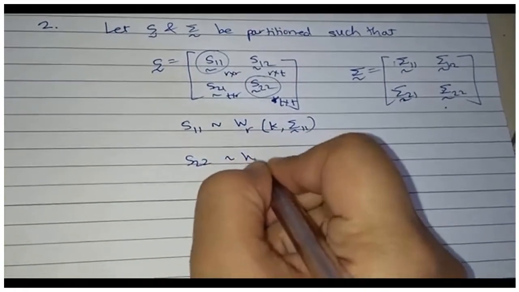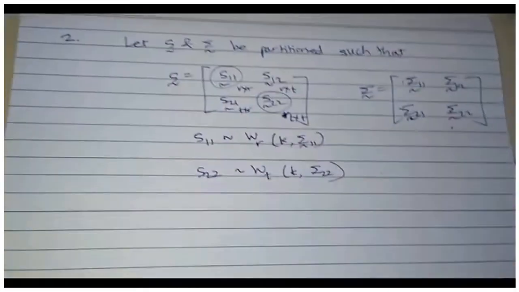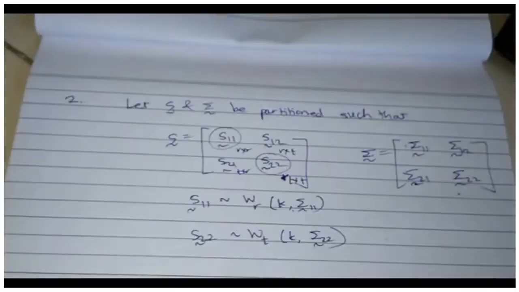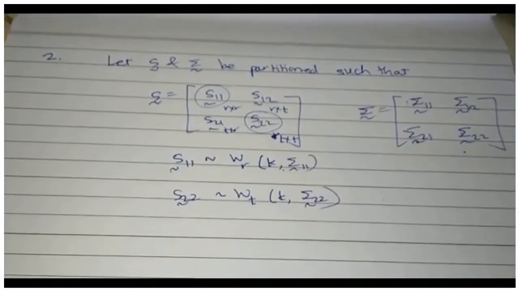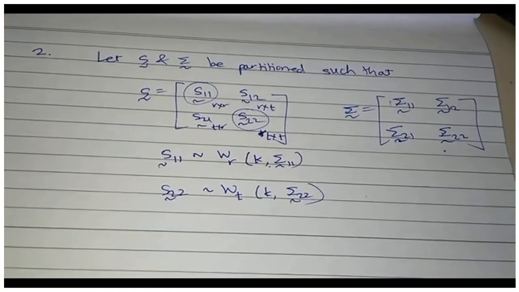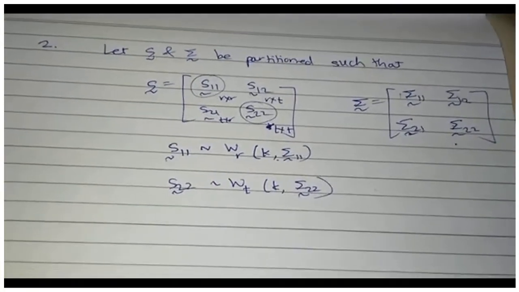Similarly, S22 follows Wishart T with K and sigma 22. This is what the property says: if S and sigma can be partitioned, then the submatrices along the diagonal also individually have Wishart distributions.